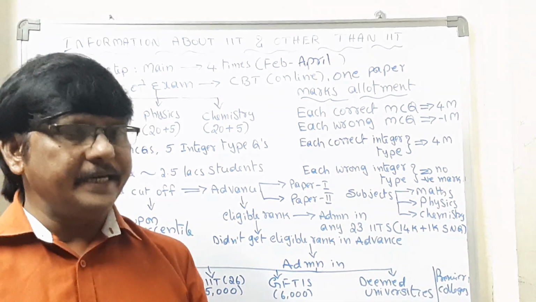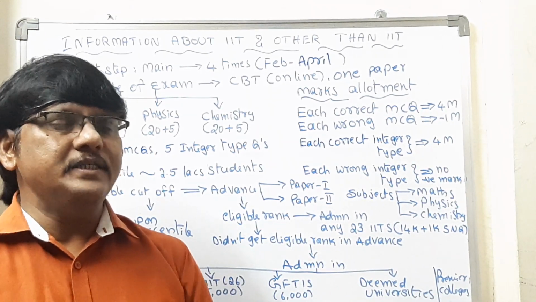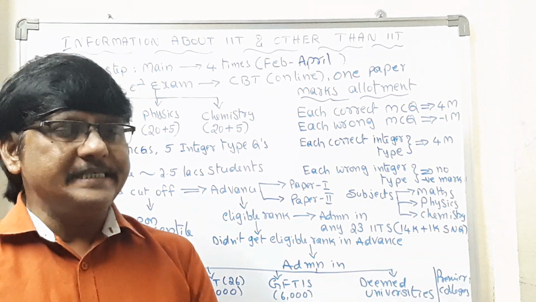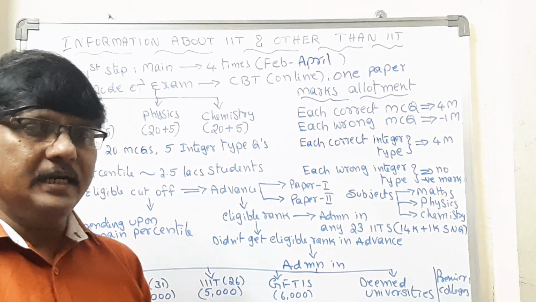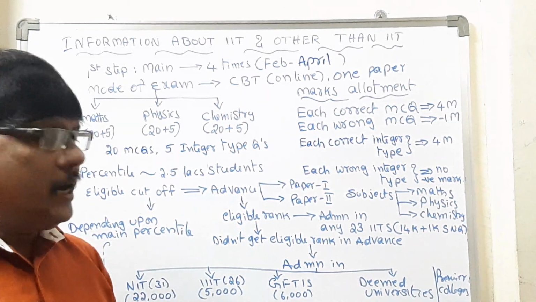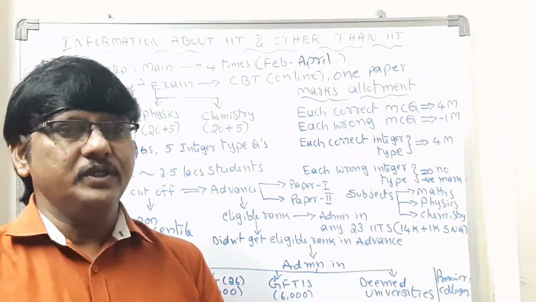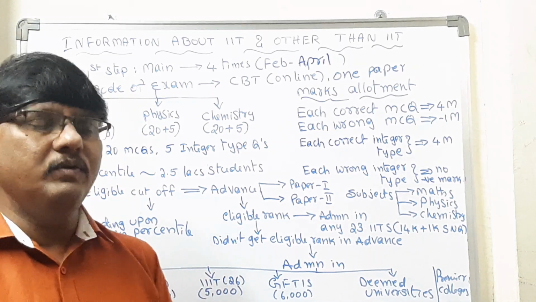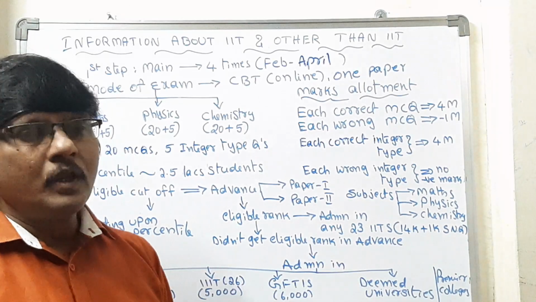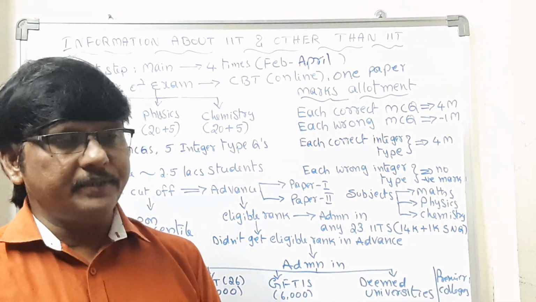In the 23 IITs put together, 15,000 seats are there: 14,000 general seats and 1,000 supernumerary quota seats, meaning economically weaker sections and the girls quota are reserved.